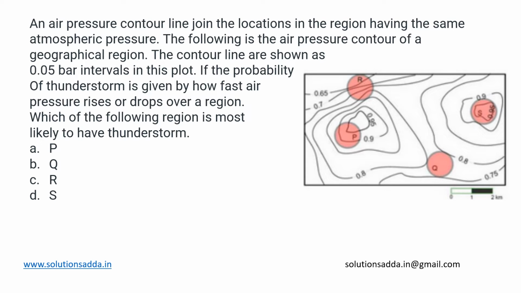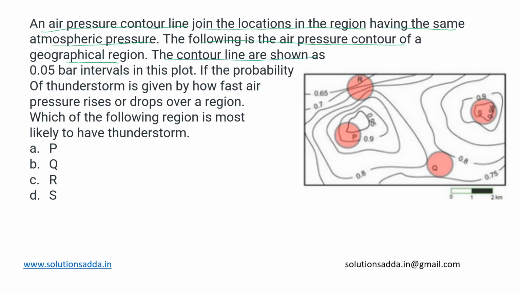This is a data interpretation type of question. The information is given as follows. An air pressure contour line joins the locations in a region having the same atmospheric pressure. The following is the air pressure contour of a geographical region.